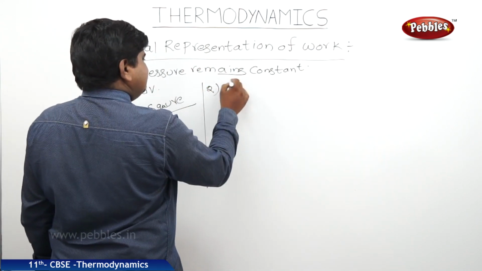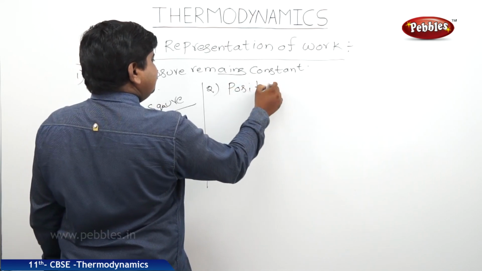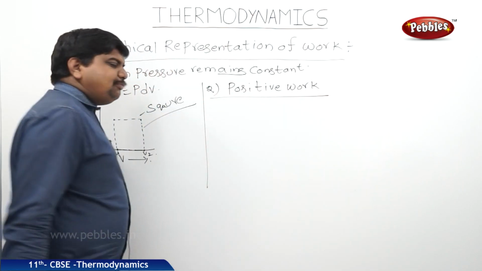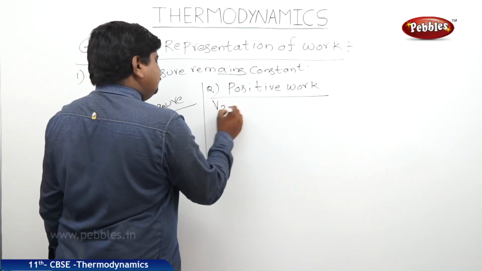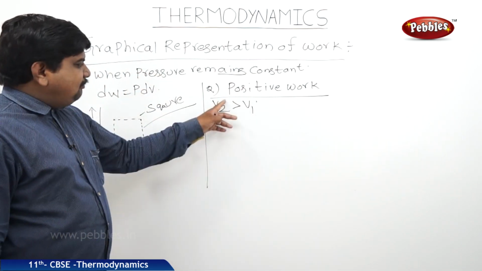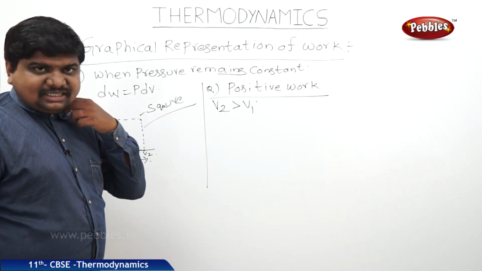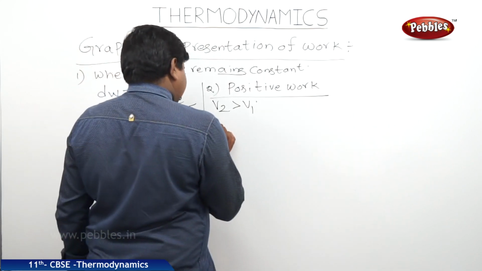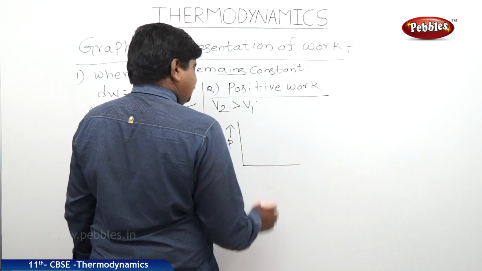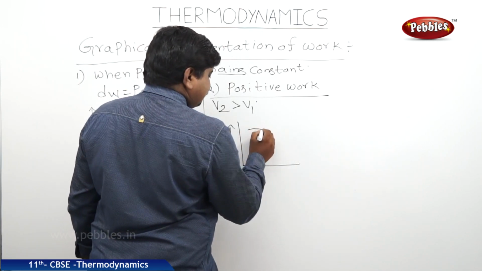Second case, positive work. In the case of positive work, the volume is related like this, meaning the final volume should be greater than the initial volume. Therefore, it is like this, with P on the y-axis, where V2 should be greater than V1.